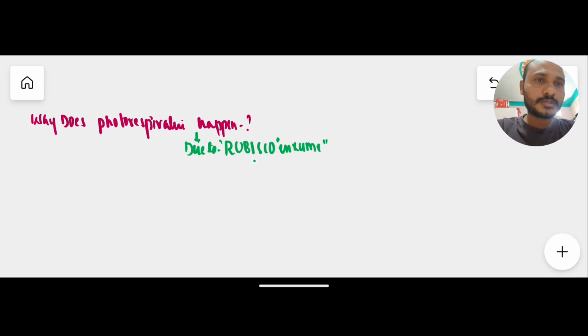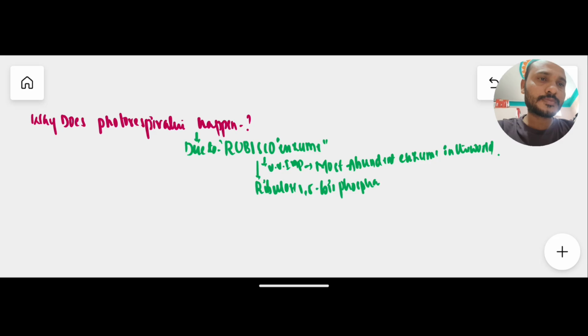Now, about the RuBisCO enzyme. RuBisCO is the most abundant enzyme in the world, a very important point. The full form is ribulose 1,5-bisphosphate carboxylase oxygenase. Here C means carboxylase and O means oxygenase. So this enzyme has dual functions, a very important point.